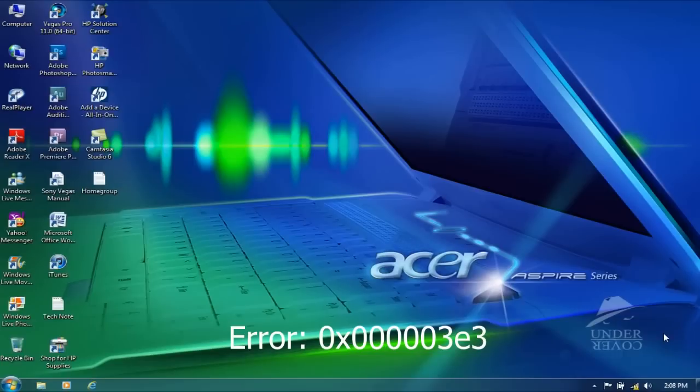0x000003E3. I found on the internet a lot of problems with this. A lot of people try to search for a solution without any result. This time, I'm gonna try to solve this type of problem.